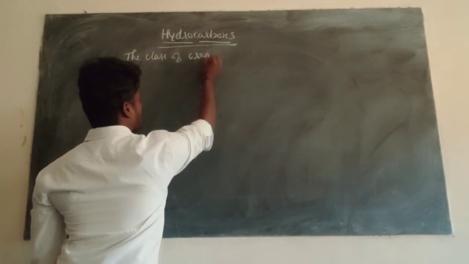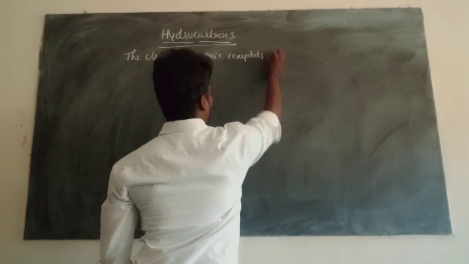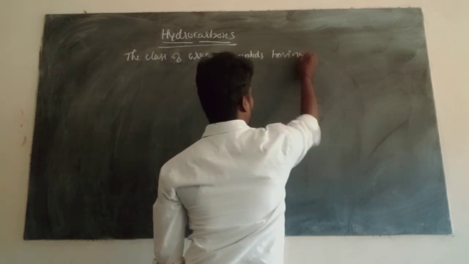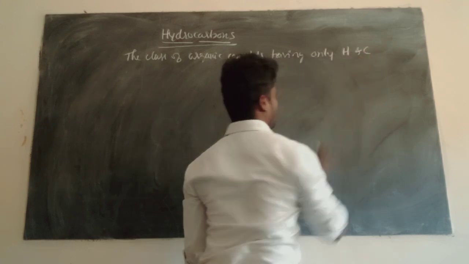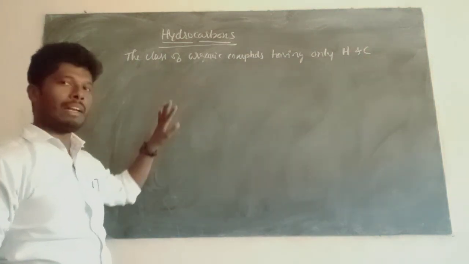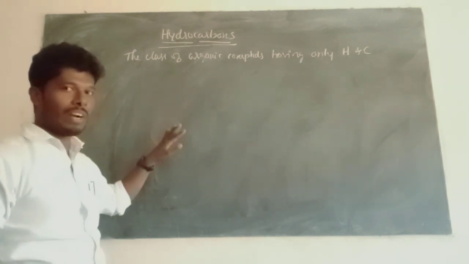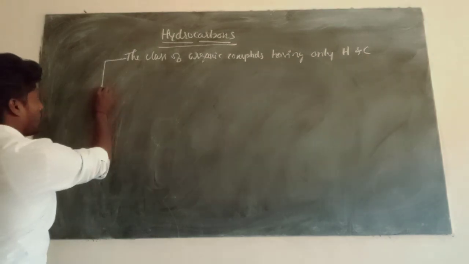So hydrocarbons are the class of organic compounds having only hydrogen and carbon. Now these hydrocarbons are broadly classified into three types.